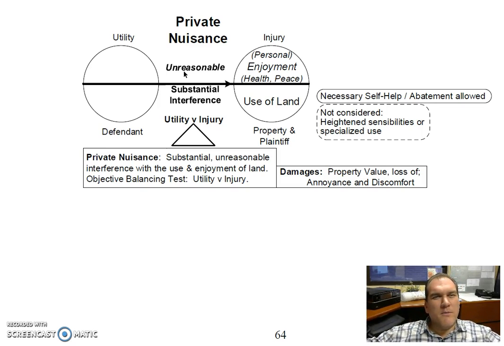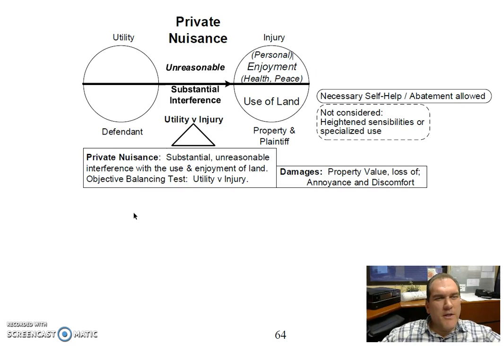Somehow, something caused an unreasonable and substantial interference with the bubble to the right, which represents the plaintiff and/or his or her property. So the plaintiff will have suffered some change in the use of their land, which may have interfered with the personal enjoyment of the land.